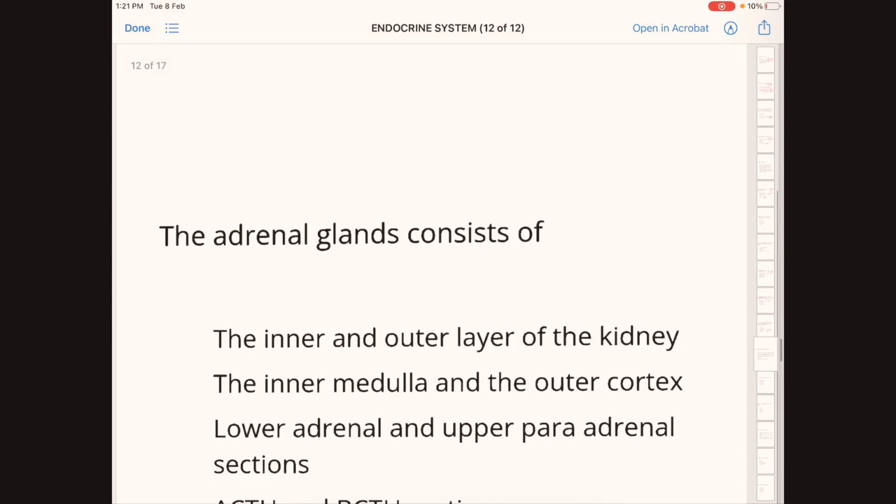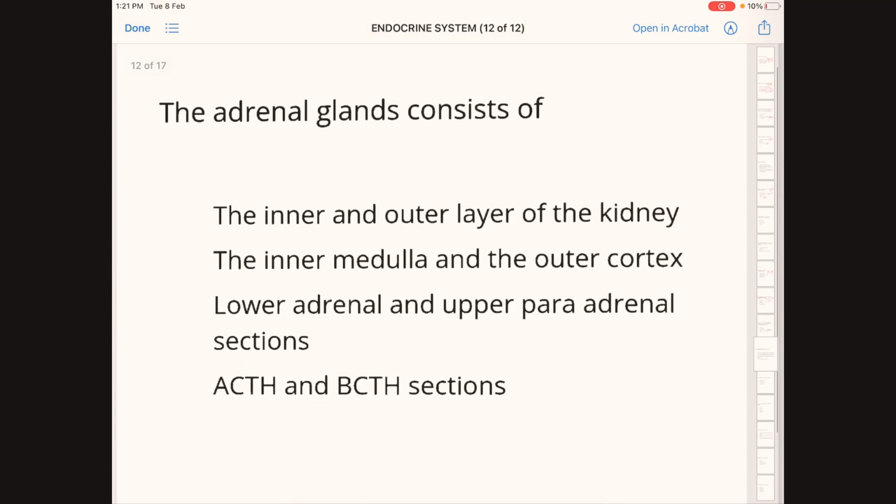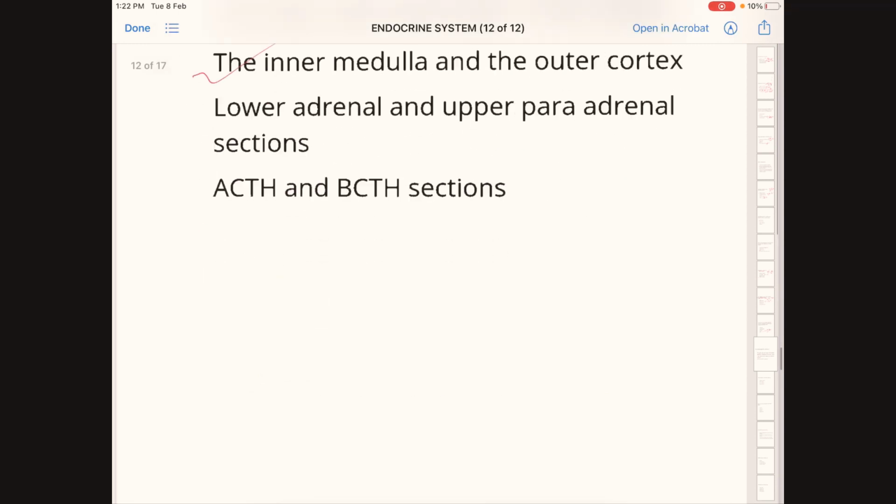Next question we'll see. The adrenal glands consist of: A, inner and outer layer of the kidney; B, inner medulla and outer cortex; C, lower adrenal and upper para-adrenal sections; D, ACTH and BCTH sections. I have already discussed in the previous questions that the adrenal gland consists of inner medulla and outer cortex, and each of them secretes different types of hormones.